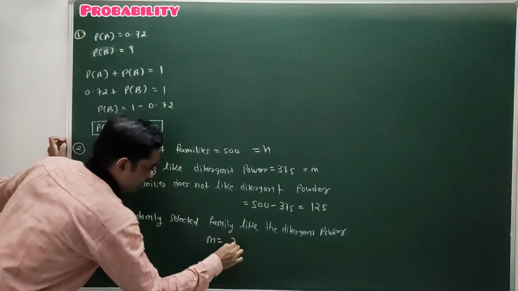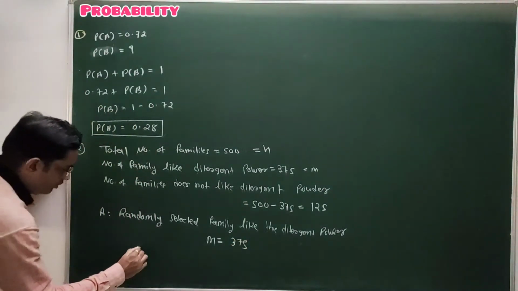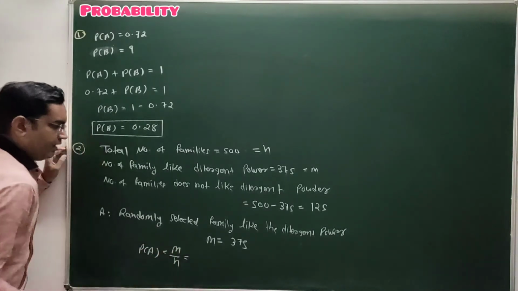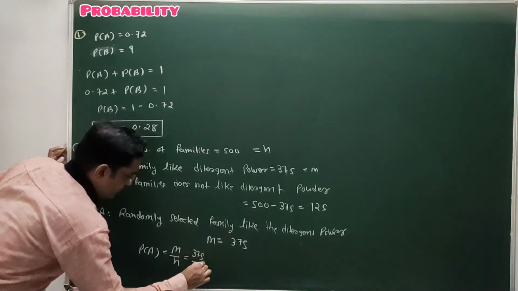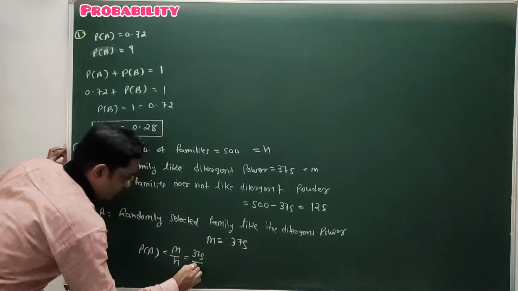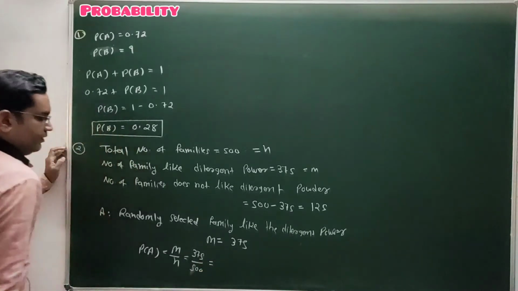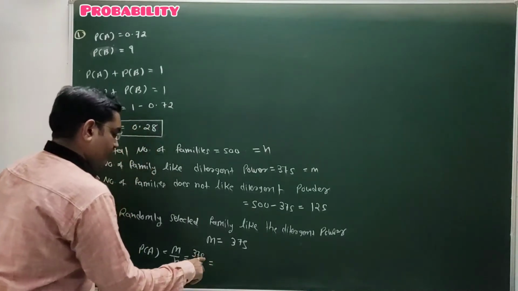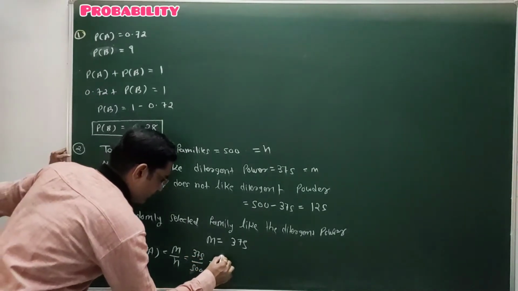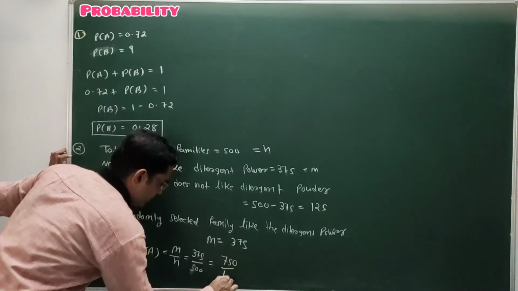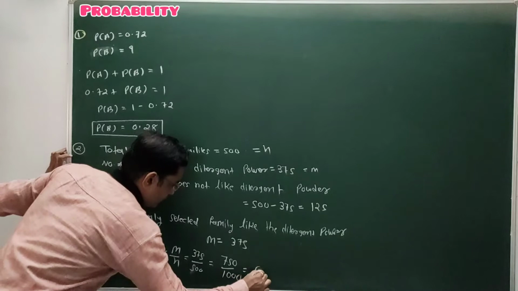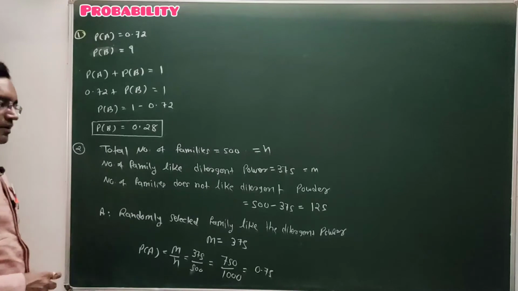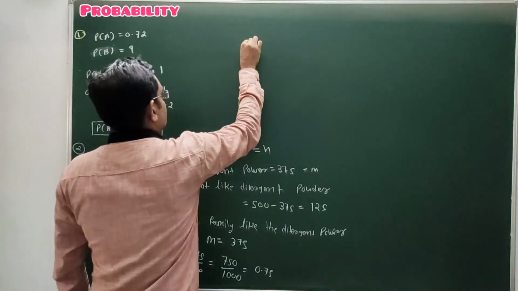So m equals 375. Probability of event A is m upon n, which is 375 upon 500. Doubling it, we get 750 upon 1000, which equals 0.75. So the probability that a randomly selected family likes the detergent powder is 0.75.